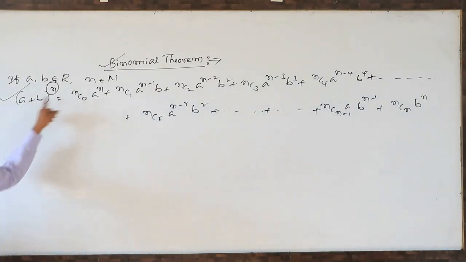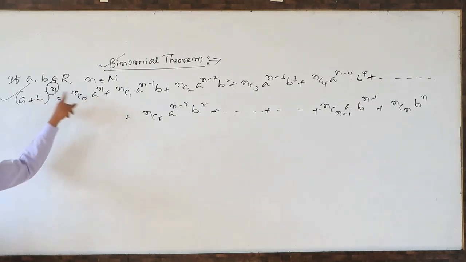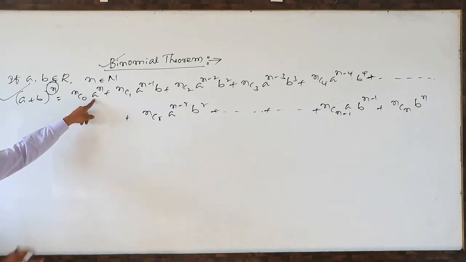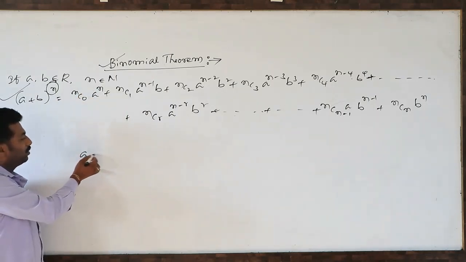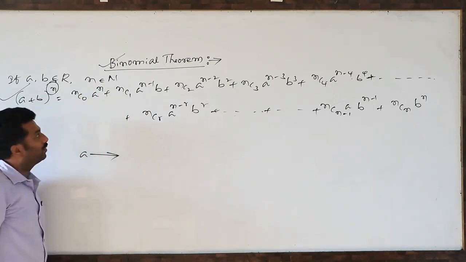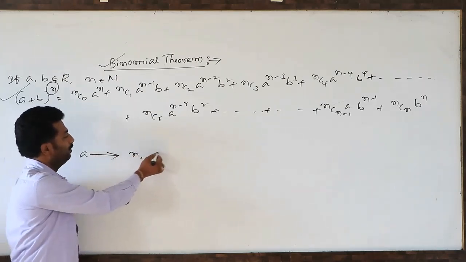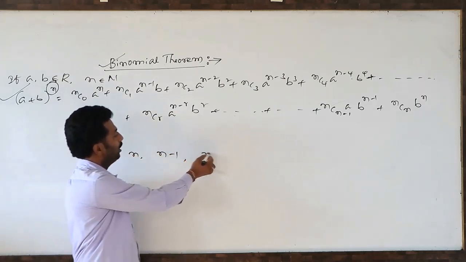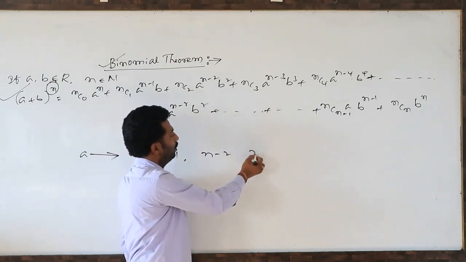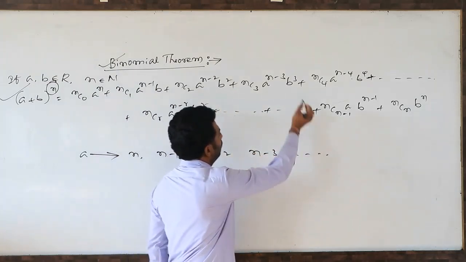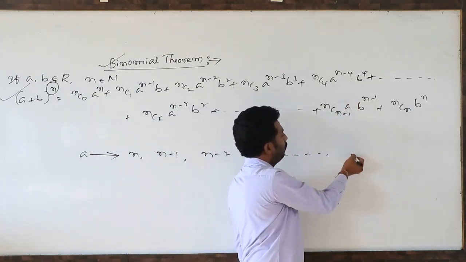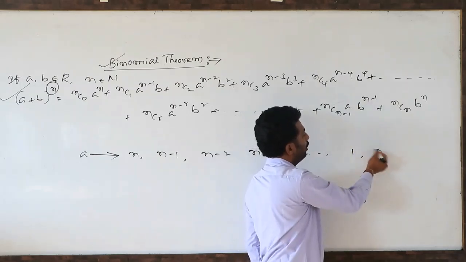Next, the first real number: the highest power is whatever this exponent is. See here, what are the powers of a? First one is n, then n minus 1, then n minus 2, then n minus 3, then 1, then 0.